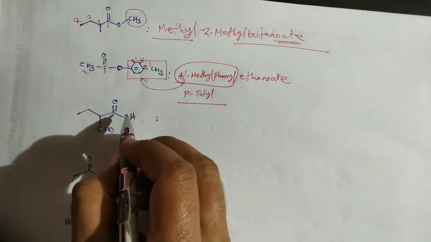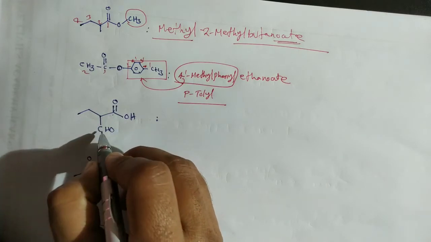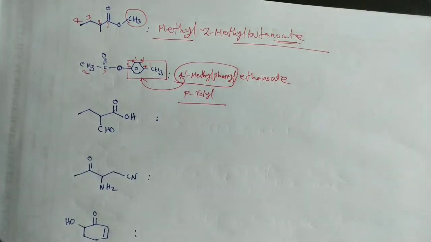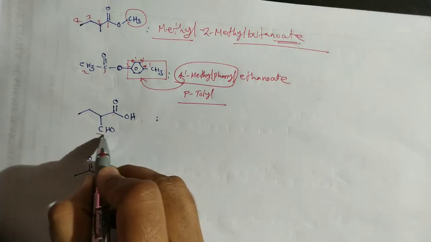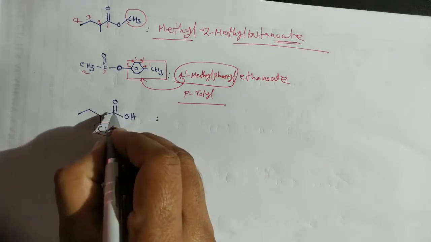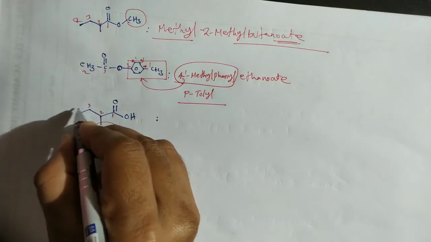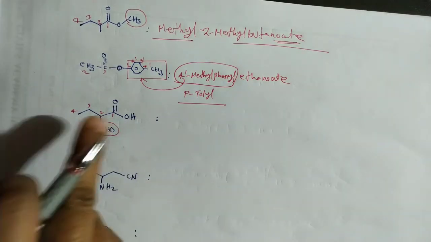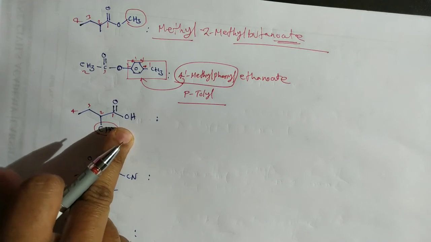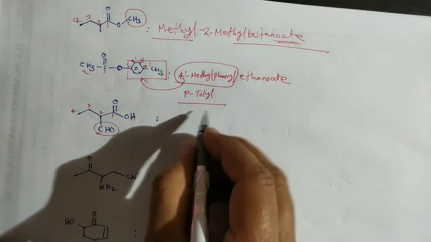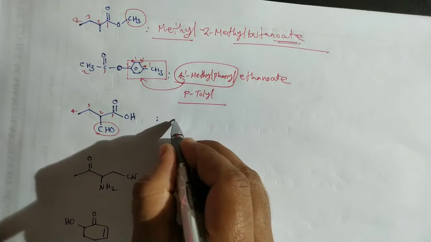Next here it is a polyfunctional compound. Here there is a carboxylic acid group, there is an aldehyde group. Between these two, the carboxylic acid group has a high priority, so this aldehyde group is treated as a substituent. And so now here 1 2 3 4, that is treated as a substituent, and 4 carbons plus carboxylic acid. So butane plus oic acid, butanoic acid, on the second carbon.